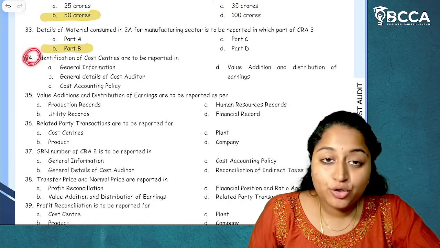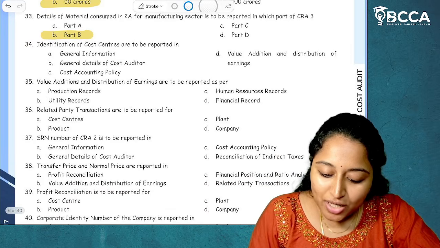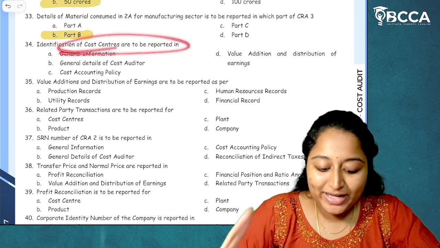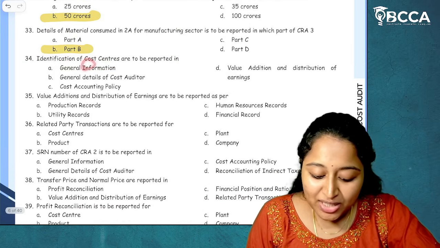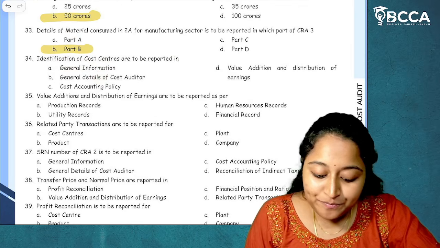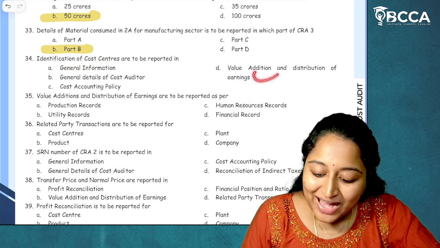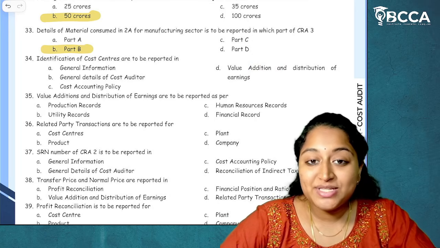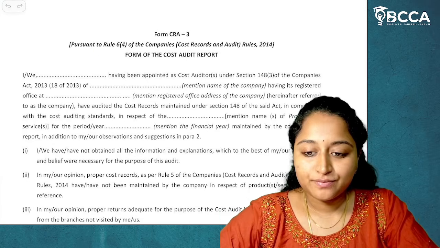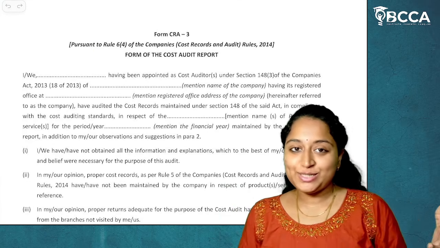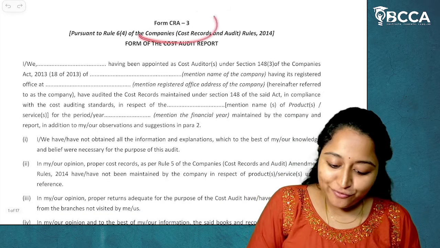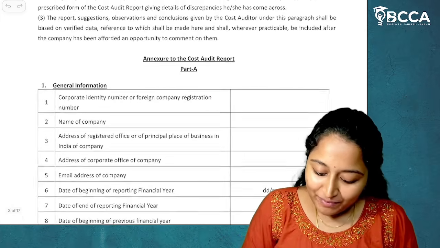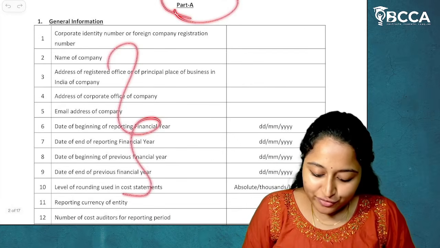Then, question number 34. Identification of cost centers are to be reported in general information, general details of cost auditor, cost accounting policy, value addition and distribution of earnings. For this, I have to open Form CRA 3 for you guys. So see here clearly, along with explanations, I'm trying to give it to you. In Form CRA 3, we have Part A, which is related to general information.